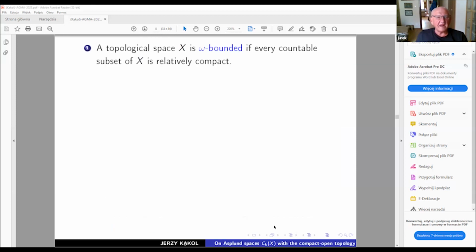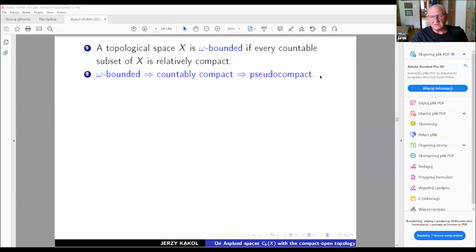And let's recall that a topological space is omega bounded if every countable subset of X is relatively compact. We know already that these implications are trivial: omega boundedness trivially implies countable compactness. This property implies pseudo-compactness.